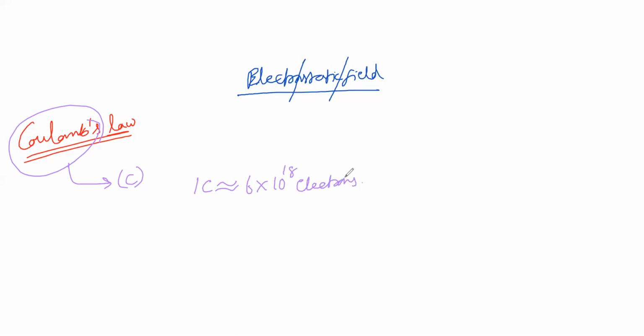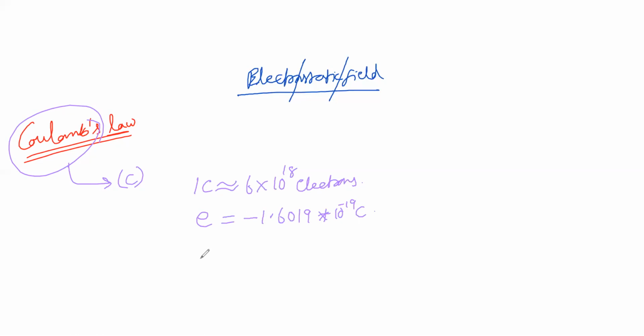Or, in an inverted manner, 1 electron equals, in terms of coulombs, minus 1.6019 into 10 to the power of minus 19 coulombs. So overall, in brief, the statement goes like this.